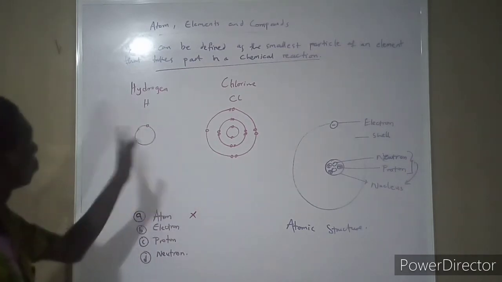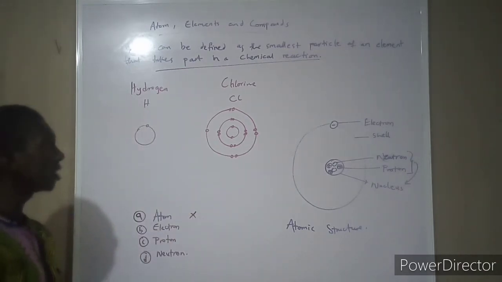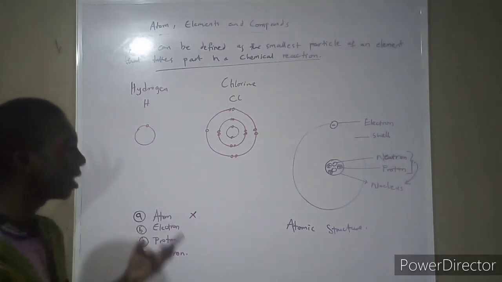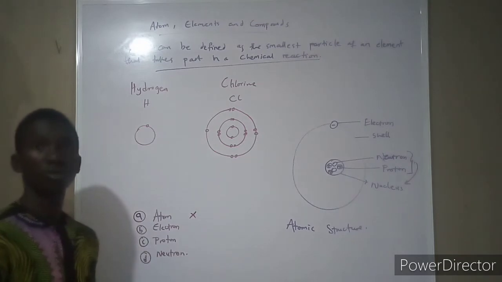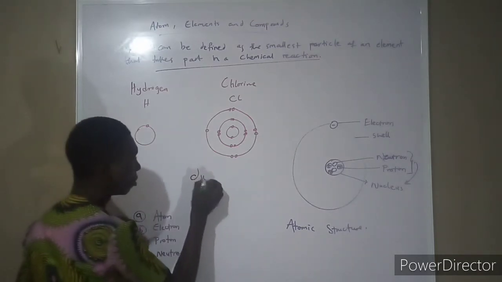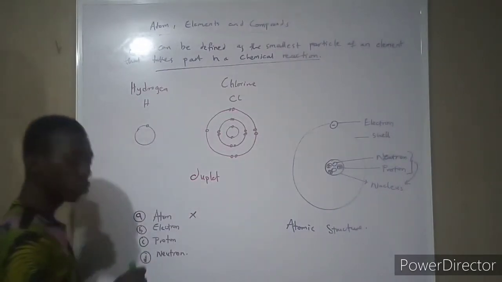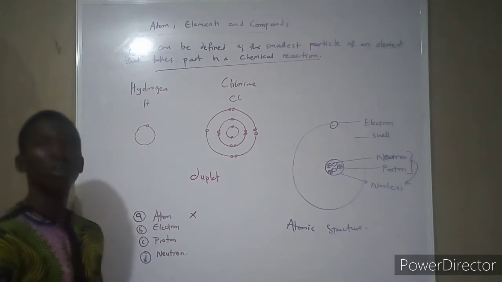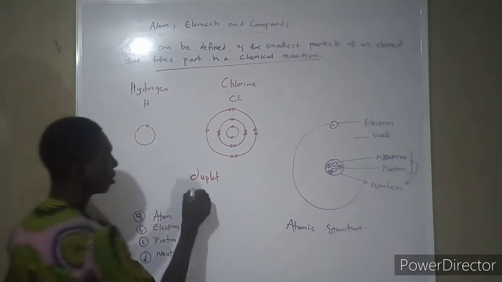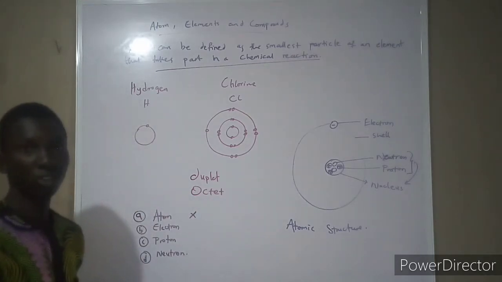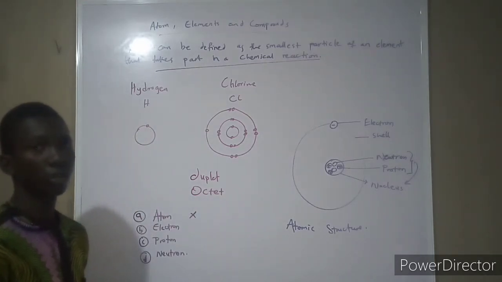Now these two elements are unstable. For them to be stable, they have to assume the group 0 or group 8 structure, either the duplet structure or the octet structure. The duplet structure is whereby 2 electrons in the outer shell make the element stable, while the octet structure is whereby 8 electrons in the outer shell make the element stable. I hope you get what I'm trying to say.